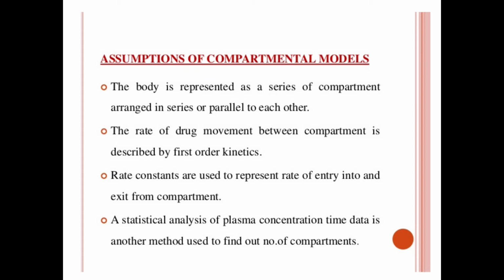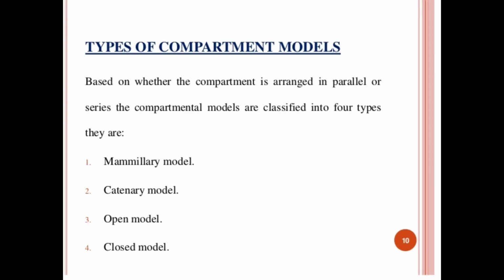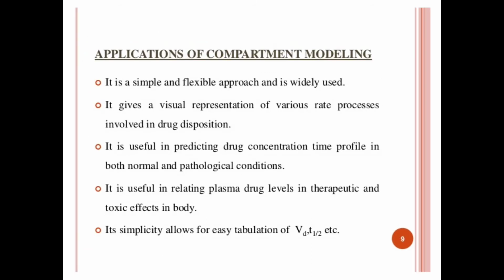So a statistical analysis of the plasma concentration-time data is another method used to find out the number of compartments. Depending upon whether the compartments are arranged in parallel or in a series, the compartment models are divided into two parts: the mammillary models and catenary models, an open model and a closed model. We'll discuss them one by one, but before that there are some applications of the compartment model.